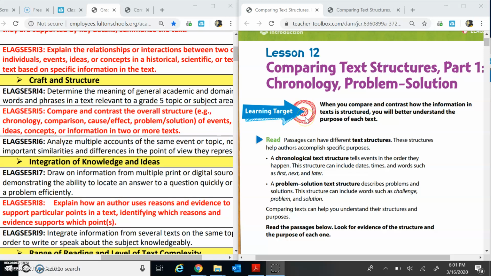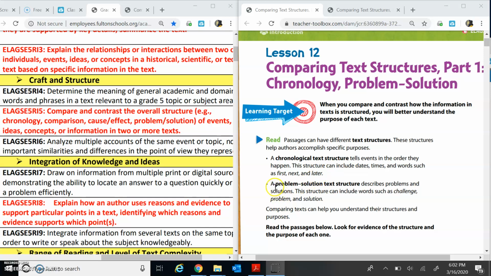The learning target is, when you compare and contrast how the information in text is structured, you will better understand the purpose of each text. Let's review the text structures that we're going to be working with. We're going to be working with chronological text structure, which tells events in the order they happen. This structure can include dates, times, and words such as first, next, and later.